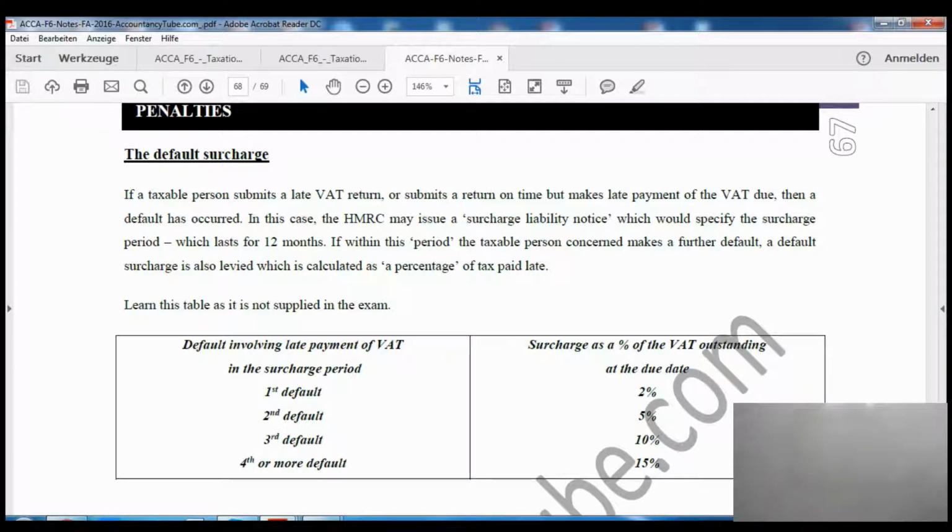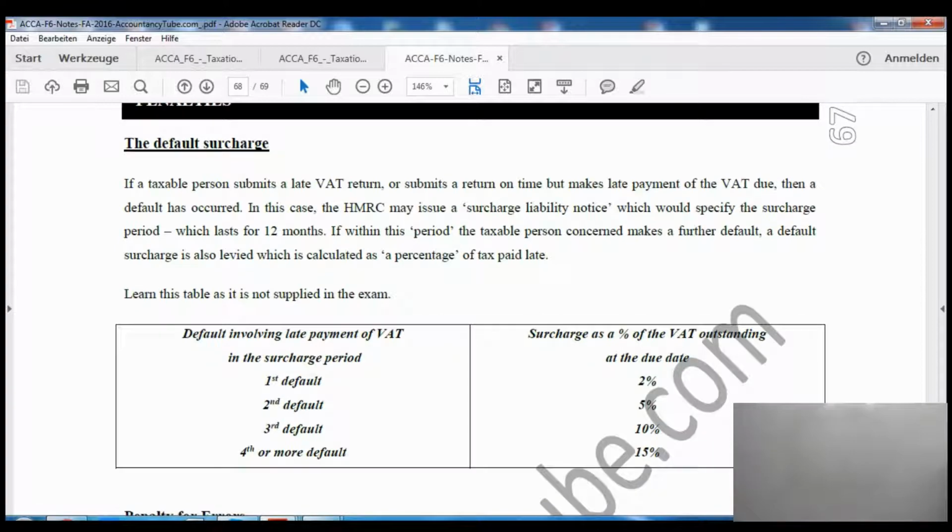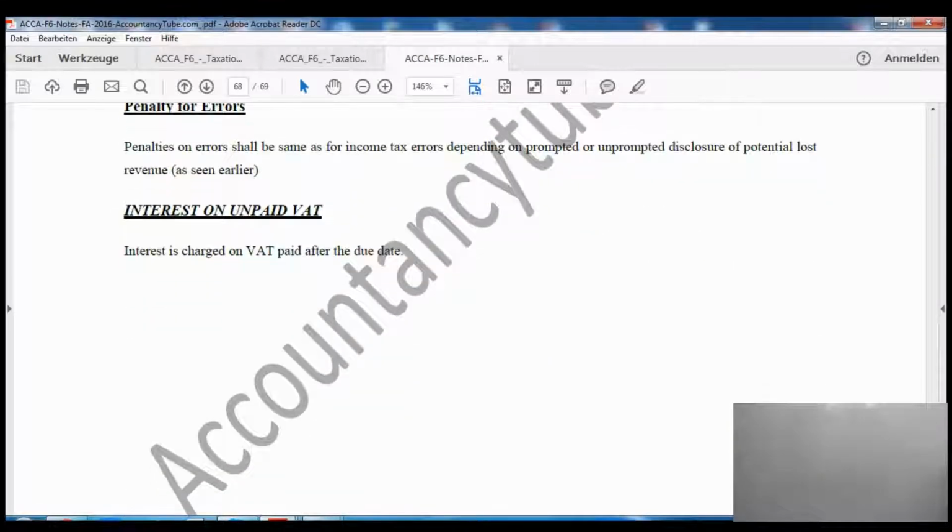Penalties on errors shall be the same as for income tax, as we have seen earlier. And interest on unpaid VAT: interest is charged on VAT paid after the due date, and you know that the official rate of interest is 3%, so we'll charge interest at the rate of 3% if we have underpaid.